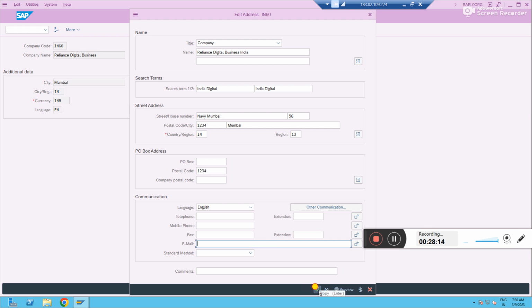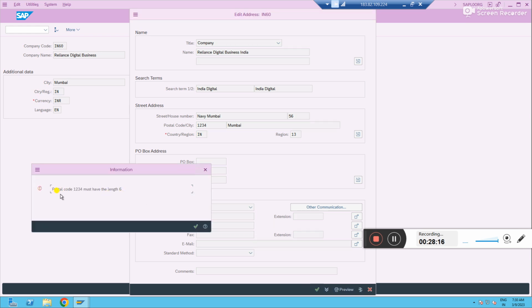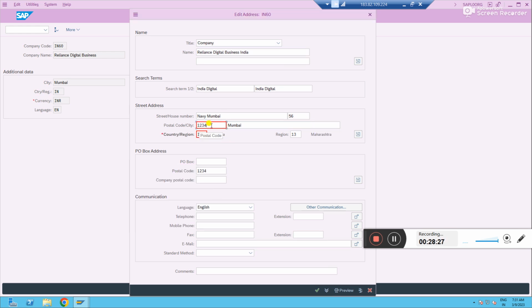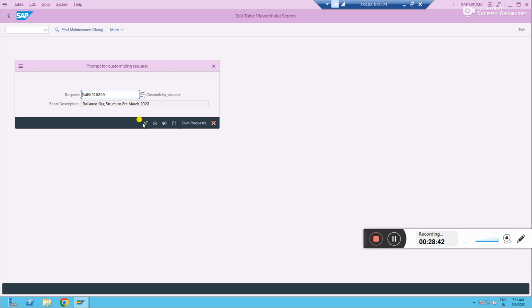Now just click on OK, copy. What is it telling? Postal code must be length 6. That's what we discussed, right? But we have not seen where we have this configuration. I'll show you now. 5, 6, right? This also we have not given. This is asking for the postal code also. Maybe it was given in the company, I guess, and some mandatory setting was done for the country. We'll see that configuration.